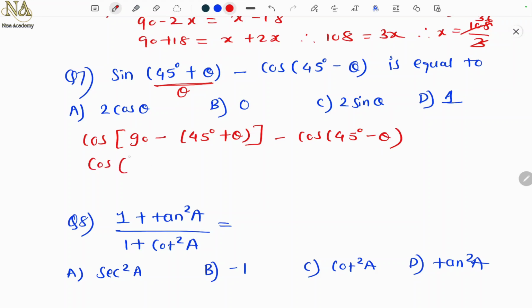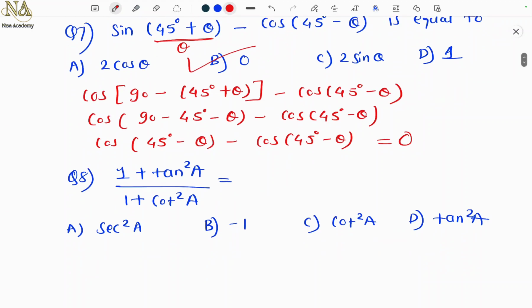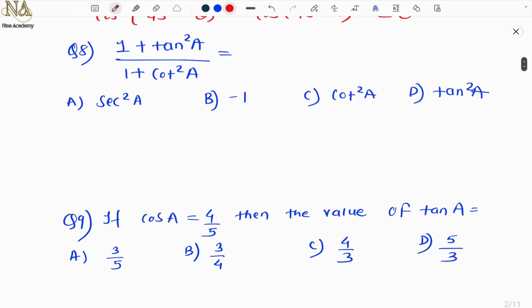So cos of, 90 I will take it outside, minus 45 minus theta, minus cos of 45 minus theta. So cos of 90 minus 45 is 45 minus theta, minus cos of 45 minus theta, which is equal to 0. So the answer is option B, 0. Understood? Okay? Then next problem.